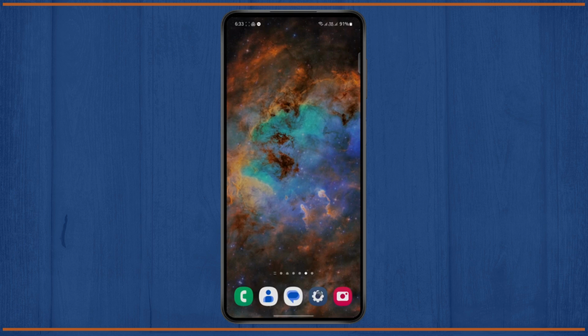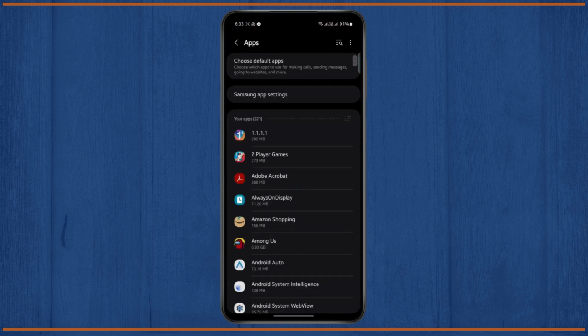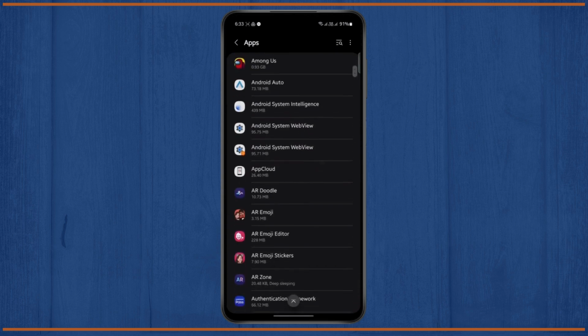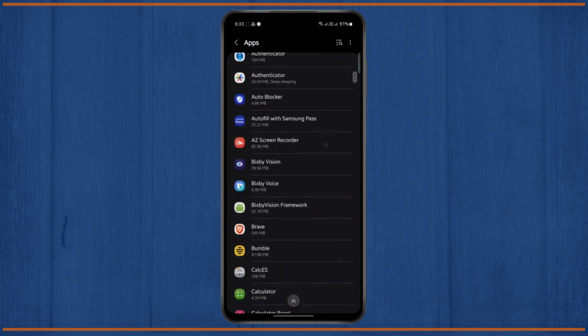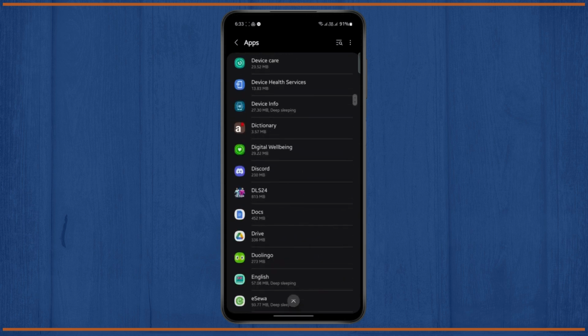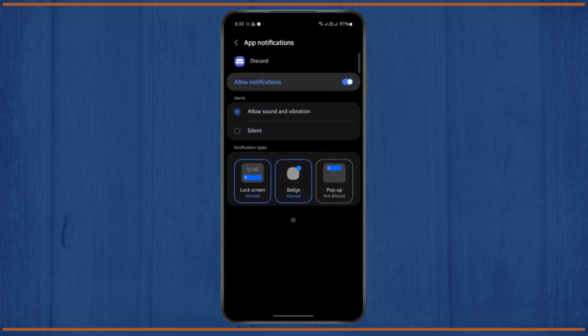Let's get started. So if I open my phone settings and head over to my app section and open any random app right here. So let's say I open Among Us. Among Us does not have inbuilt notification settings, so I'm just gonna choose any of my social media sites. So let's say I just open Discord and go to notifications. I don't have any settings that allow me to change notification sounds in Discord.